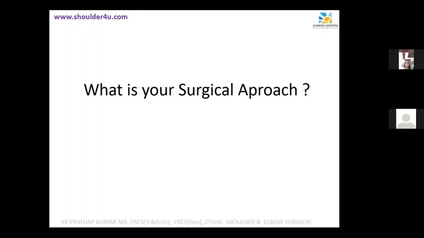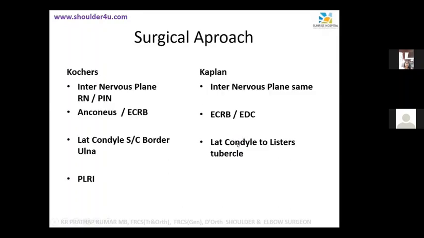Okay, that's all I want to hear about that. We'll go to the next. So that is Koch's approach. Internervous plane is the radial nerve and posterior interosseous nerve, between Anconeus and ECU. Sorry, ECU, not ECRB, my mistake. It's from the lateral condyle to the subcutaneous border of ulna.